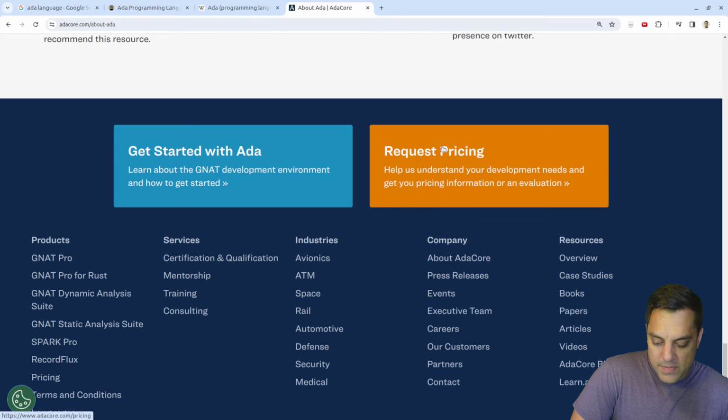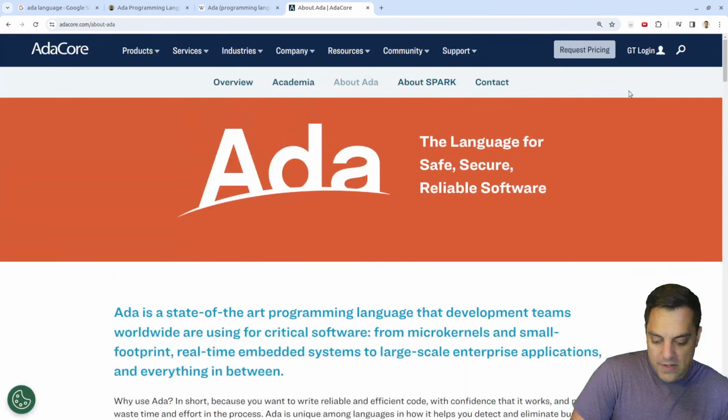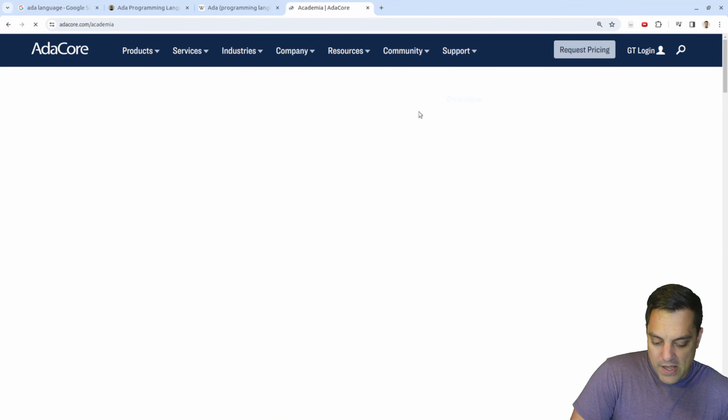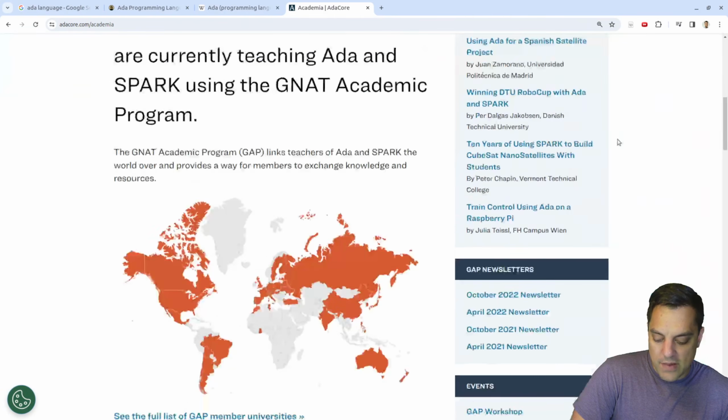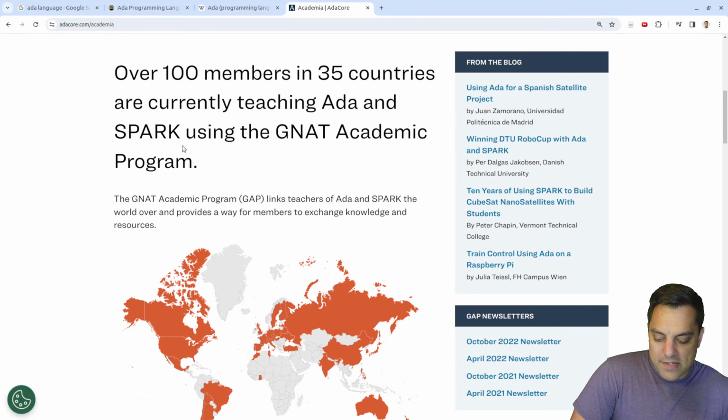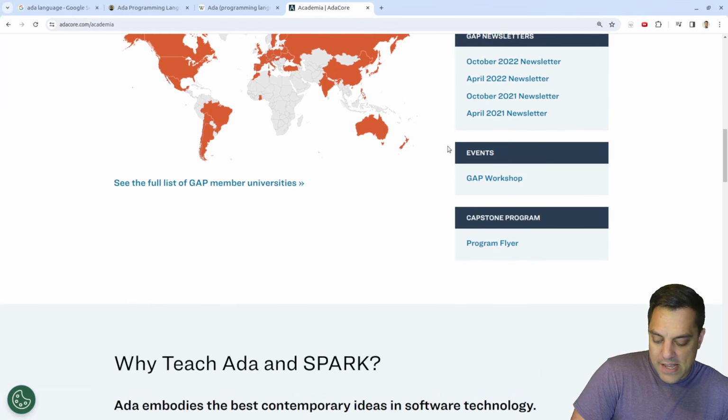Okay, Ada core. So there's a bunch of stuff here. Okay, so there's a cool environment here. But I'm just kind of curious what's going on in the academic world here. Okay, we can get some support here. Okay, and there's Ada Spark. This is actually what I want to look at because I've heard of this. But I want to actually take a look here.